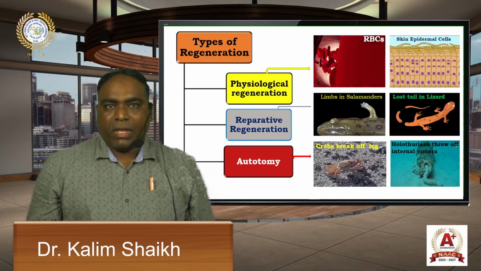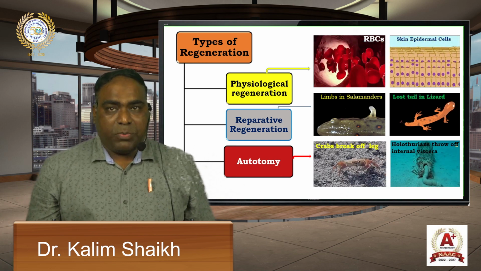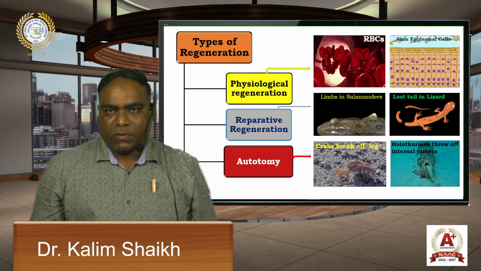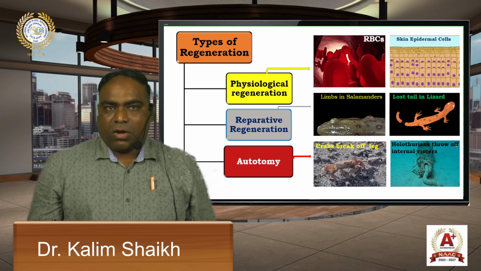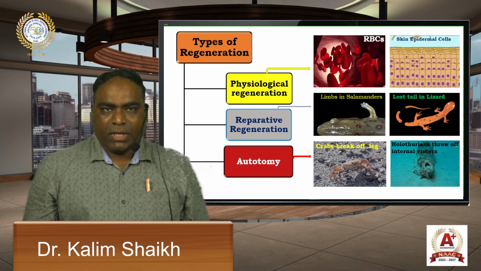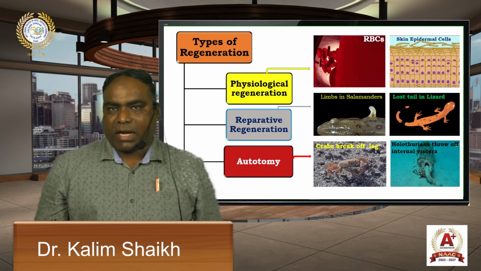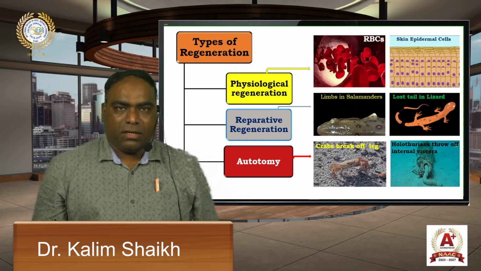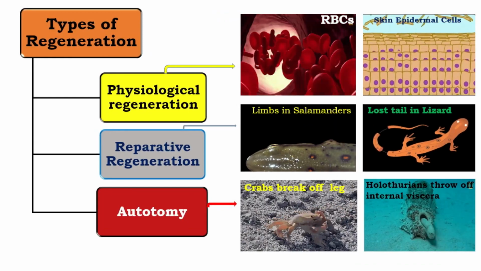For example, replacement of RBCs. The worn out RBCs are deposited in the spleen and new RBCs are regularly produced from the bone marrow cells, since the lifespan of an RBC is only 120 days. Another example is the replacement of epidermal cells of the skin. You can see in the picture that cells from the outer layer of the epidermis are regularly peeled off by wear and tear. These are constantly being replaced by new cells added by the Malpighian layer of the skin.